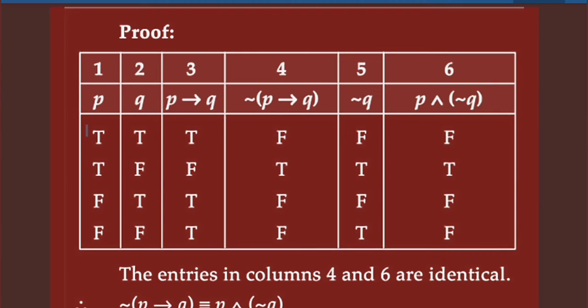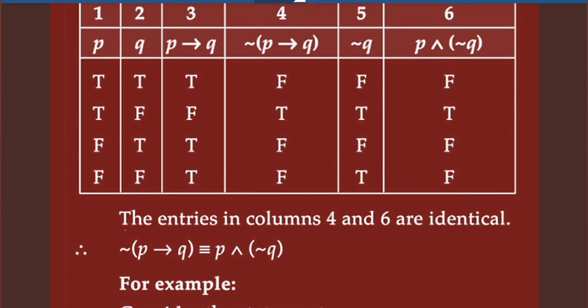This means T and F is F. T and T is T. See here, the entries in column 4 and 6 are identical. This entry and this entry are the same. Since we write here, negation of P implies Q is equivalent to this statement, P and negation Q.